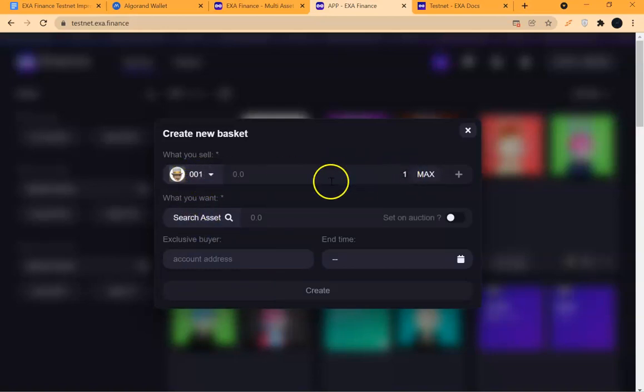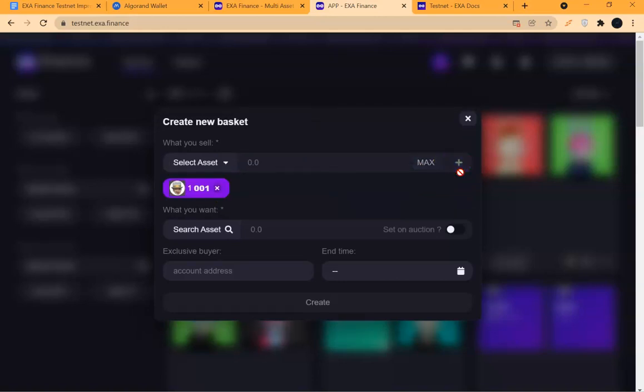I have just one of that particular NFT, so I can type one, or I click on max if I want to drop all of it. If I have 10, this max will just drop all the 10, but I have a total of 1, so that is 1. Then I click on plus, so it has added it to basket. That is one NFT inside basket.